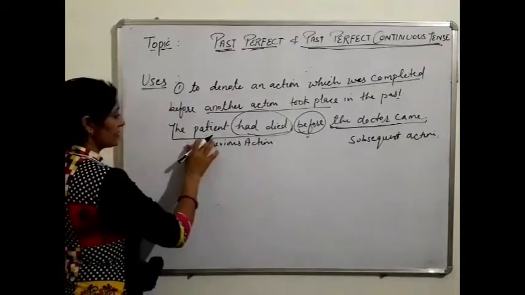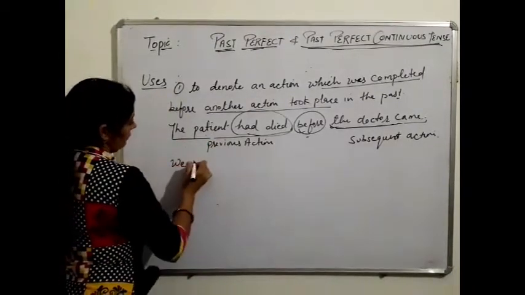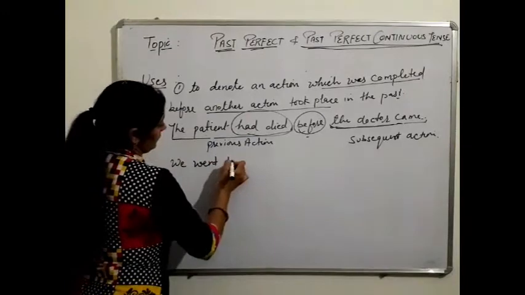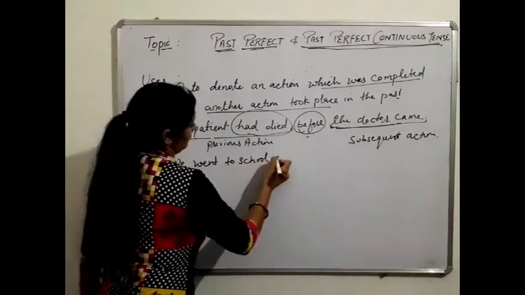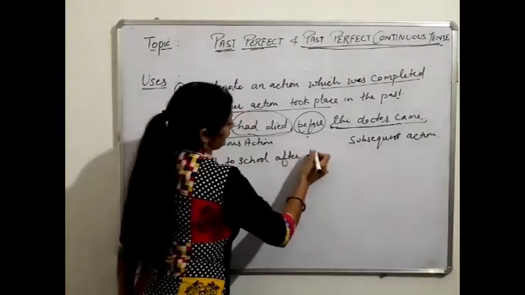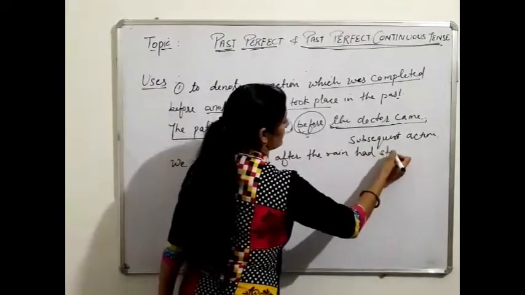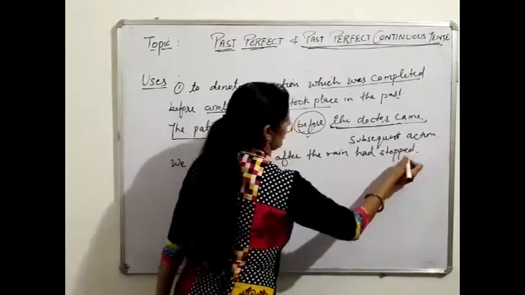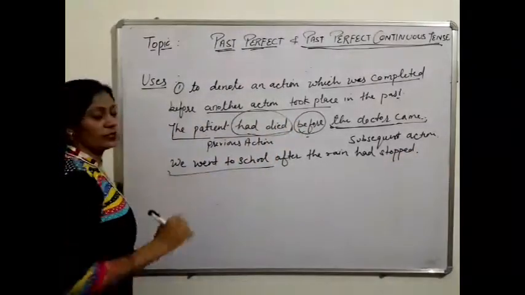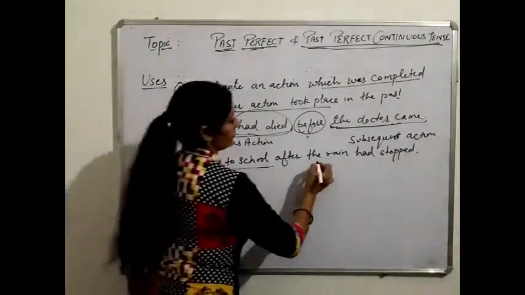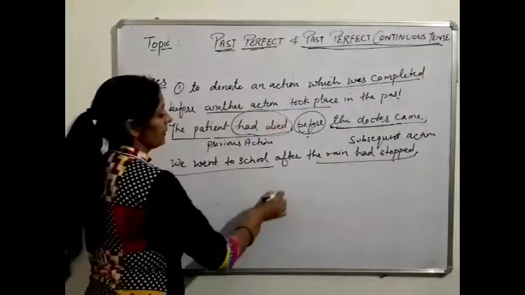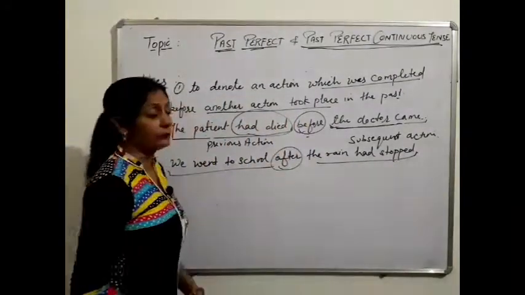We can take another example also. We went to school after the rain had stopped. Again two actions are here. We went to school, the rain had stopped, and the conjunction is after.